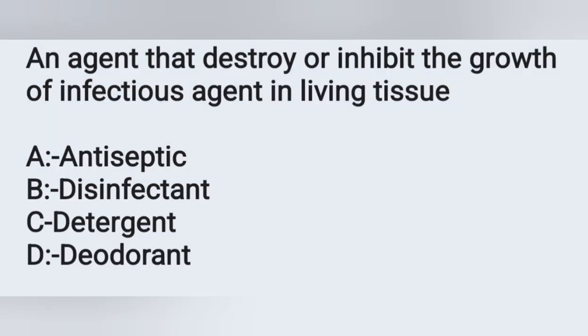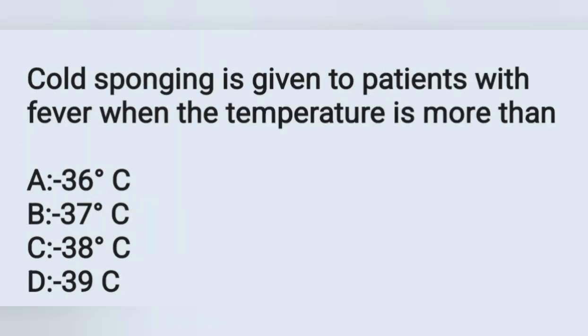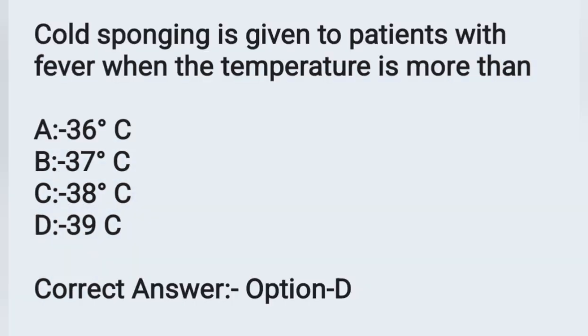And the next question, an agent that destroys or inhibits the growth of infectious agents in living tissue is called. Options: option A, antiseptic; option B, disinfectant; option C, detergent; option D, deodorant. The correct answer is antiseptic, which destroys or inhibits the growth of infectious agents. Move on to the next question. Cold sponging is given to a patient with fever when the temperature is more than. The options: option A, 36 degrees Celsius; option B, 37 degrees Celsius; option C, 38 degrees Celsius; and option D, 39 degrees Celsius. So cold sponging is given when the temperature is more than 39 degrees Celsius. Option D is the correct answer.